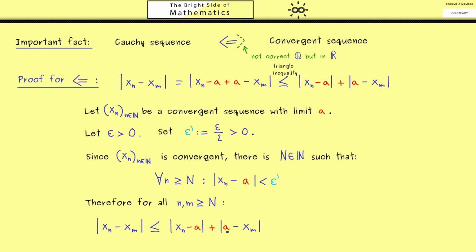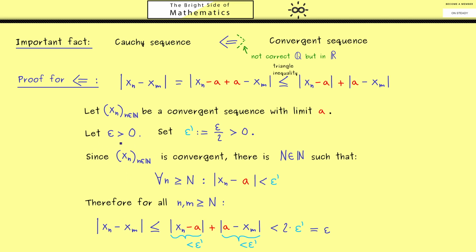Obviously, now we want to use our calculation from above. And now by assumption for the indices, we know this is less than epsilon prime, and this is less than epsilon prime. So both things together are less than 2 times epsilon prime, which is by our definition just the original epsilon. And with this, we now can put everything together.